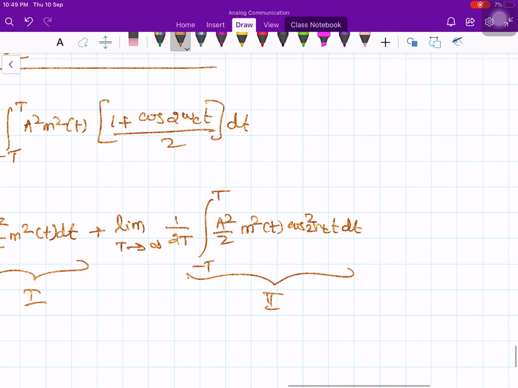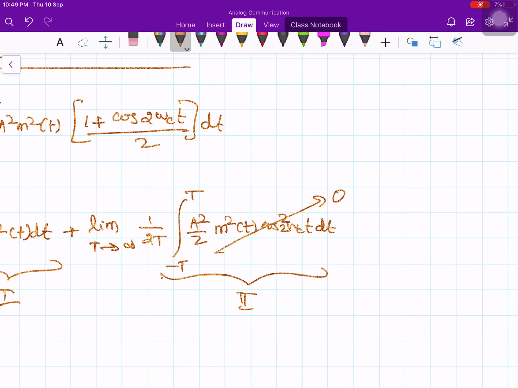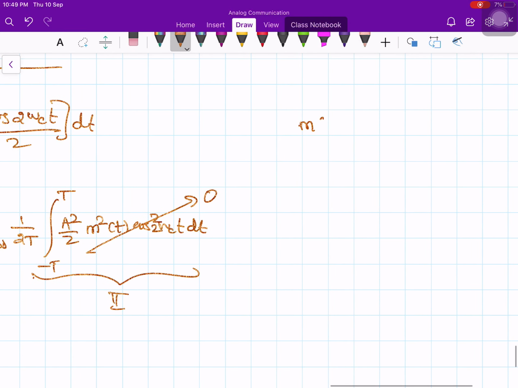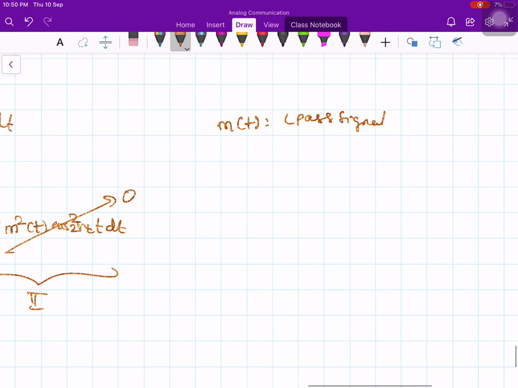The second integration leads to 0. Why? What is the reason? What is the argument? The same argument which we discussed in the last lecture. Because your m of t is a low pass signal, that's what we assumed, right? Low pass signal. That means it is a slowly varying signal.